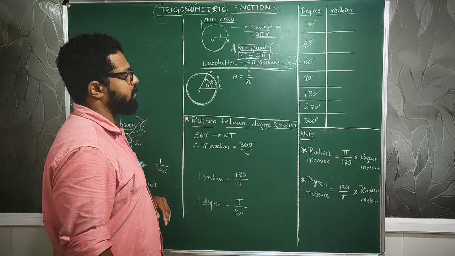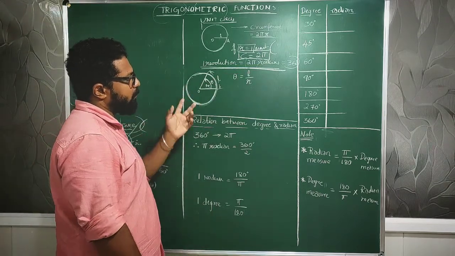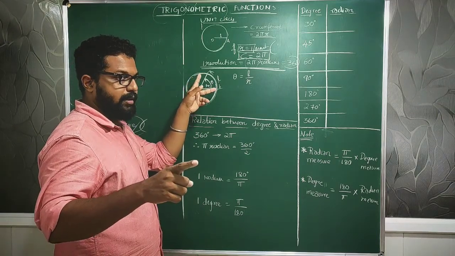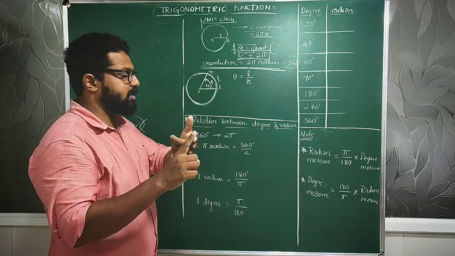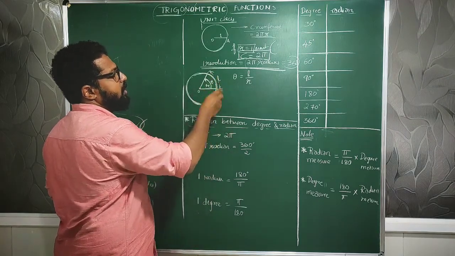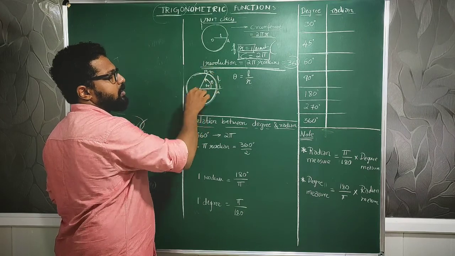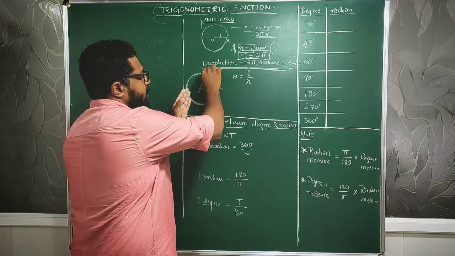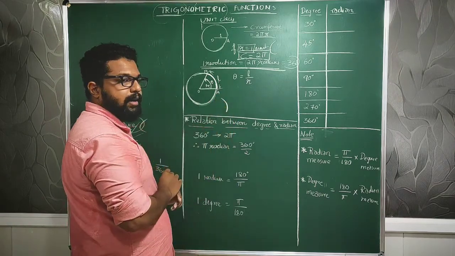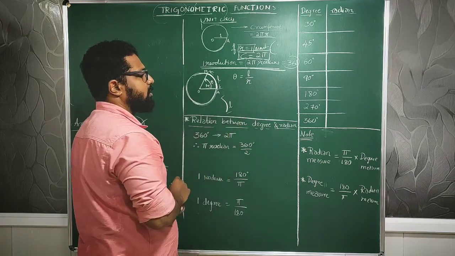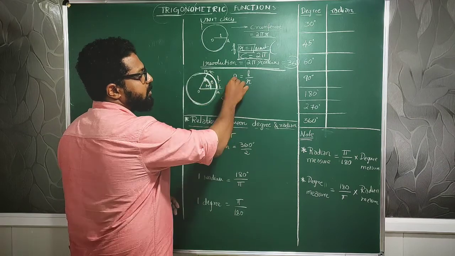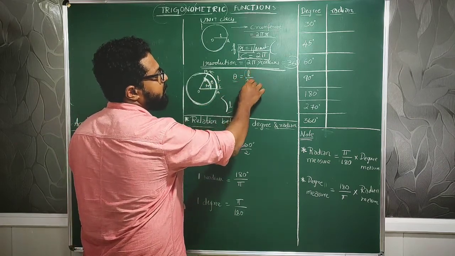Then let us move on to something more, that is the length of the arc made by that angle. So you know about the sector, area and all that. Remember in 10th grade you studied sector, segment, length of an arc. Correct, no? Now this is a sector. If I name this AOB, this whole thing is a sector. Now this AB is an arc. This portion is an arc. Whatever angle is made over here will be related to the length in some way, as angle is equal to length by the radius.